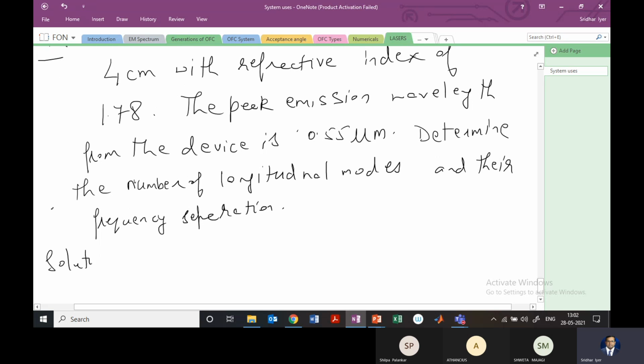So there are two things we need to calculate here. We need to find the number of these modes, and then we need to find the frequency separation, right? To find the number of modes, we can directly use the equation Q equal to 2NL by lambda, and we are given these values. So 2 is a constant, N is 1.78, that is the refractive index, into L. The distance given to us is 4 centimeters, so we have to convert it into meters.